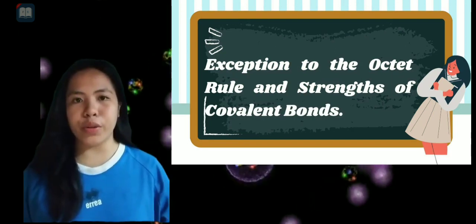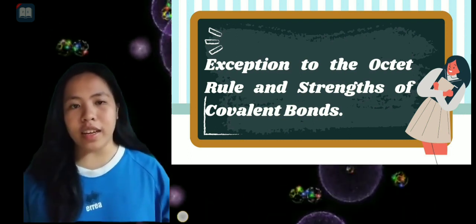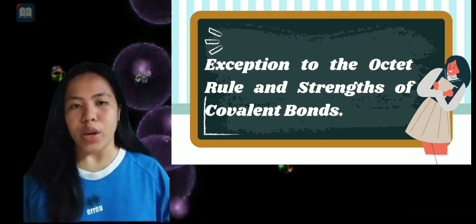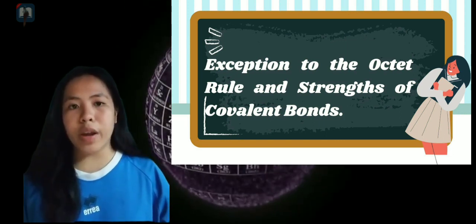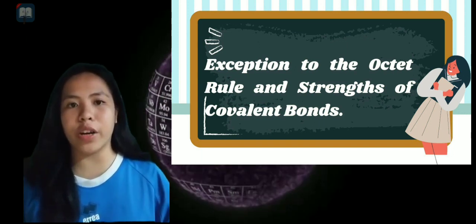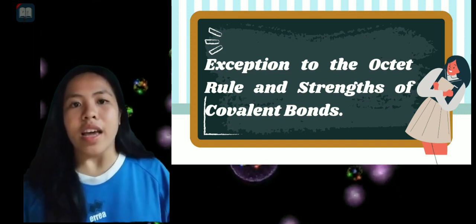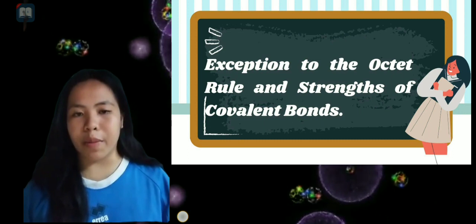Exceptions to the octet rule and strength of covalent bonds. Before we look at the exceptions to the octet rule, we need to understand what the octet rule is. As per the rule, atoms gain or lose electrons in order to achieve an outer shell electron configuration that is closest to that of a noble gas.